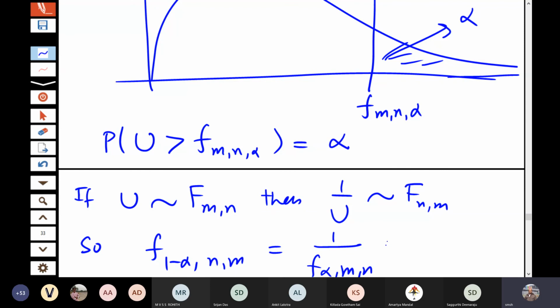Let us also look at it as a sampling distribution. So let me consider two random samples in place of one random sample.